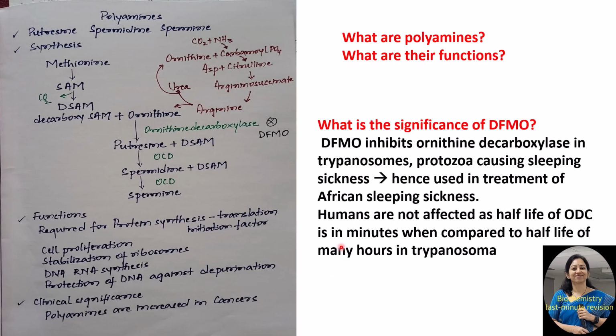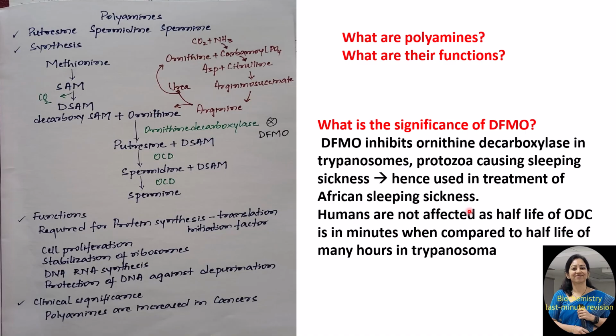One more clinical significance associated with polyamines is that the ornithine decarboxylase enzyme is inhibited by a drug called difluoromethyl ornithine. This drug is used in the treatment of sleeping sickness. Sleeping sickness is caused by a protozoa, especially trypanosomes. This DFMO, difluoromethyl ornithine, will inhibit the ornithine decarboxylase enzyme in trypanosomes. So there is no synthesis of polyamines, no cell proliferation, and this results in death of the trypanosoma, leading to cure of sleeping sickness.